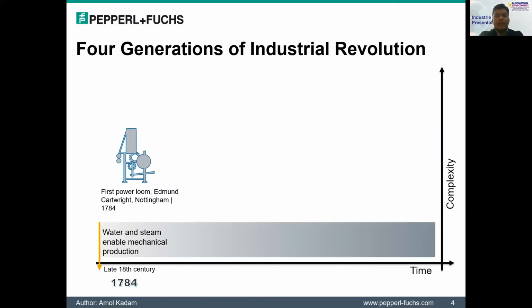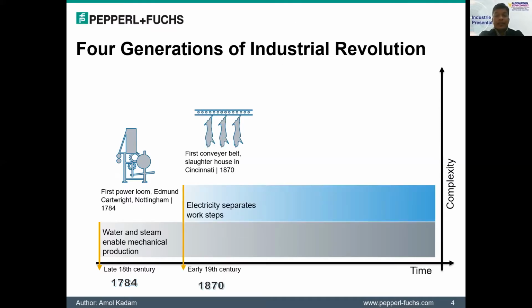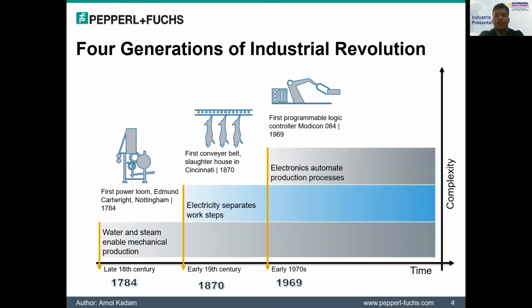Okay, so let us have a look at the four generations or steps in the industrial revolution. The first industrial revolution brought mechanical innovations, steam power and the factory. The second industrial revolution brought electricity, which changed the efficiencies and the way of our life. It brought mass production. You can see that the first conveyor belt has been introduced. It was about oil power and electrical communication. Do you all remember the time when the 4 to 20 milliampere was introduced to process automation?